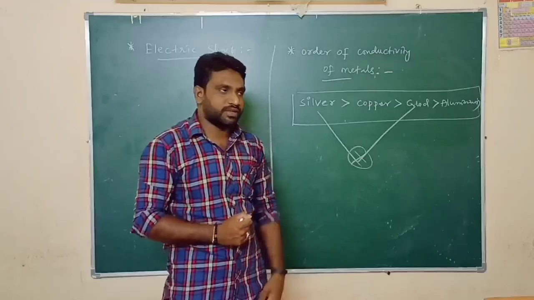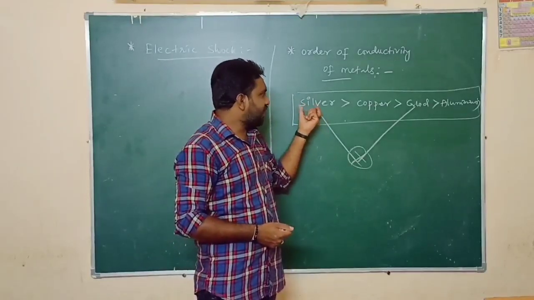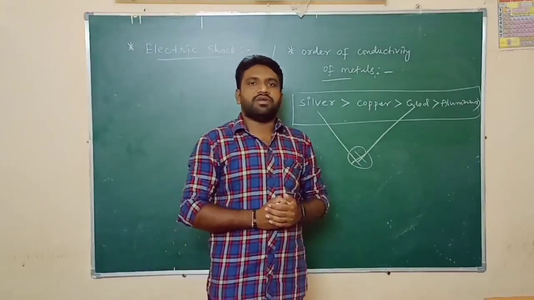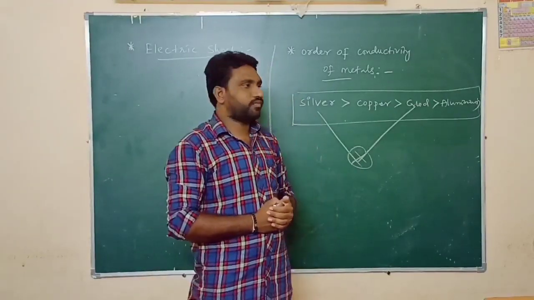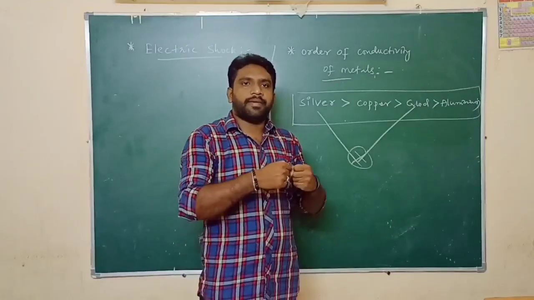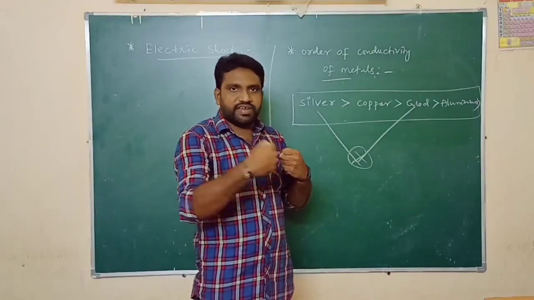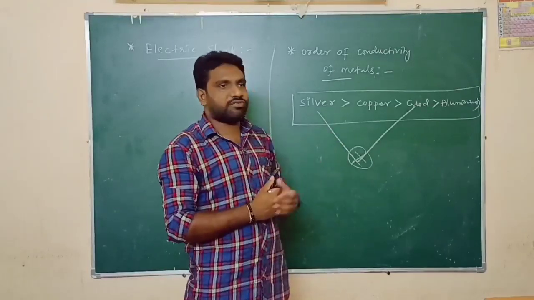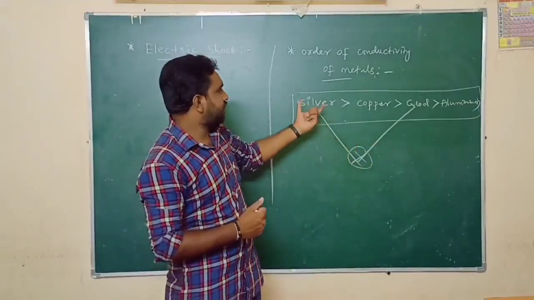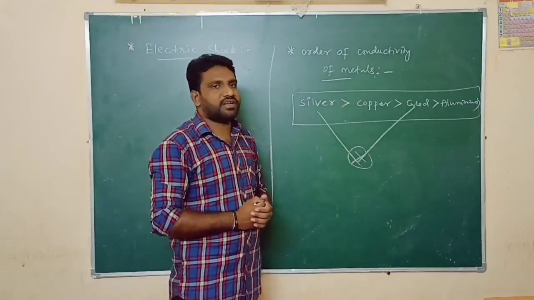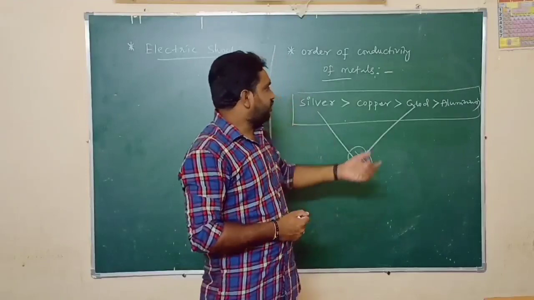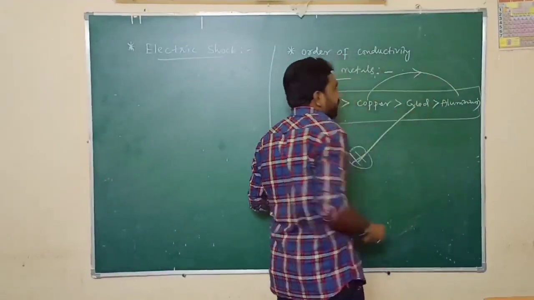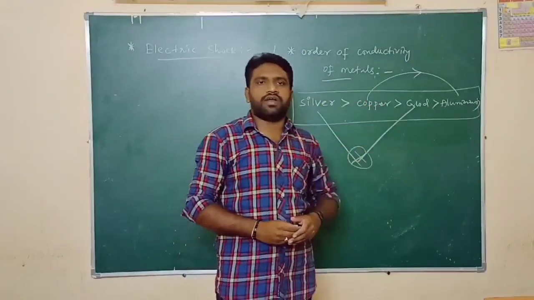These are the important questions. We do not use silver or gold for the transmission of current because they have less malleability and ductility. That means we are unable to make silver into thin wires and thin metal sheets. That is one reason, and besides that, they are very costly and precious metals. It causes more expenditure. And why do we use copper and aluminum in power transmission? It is quite the opposite of gold and silver.